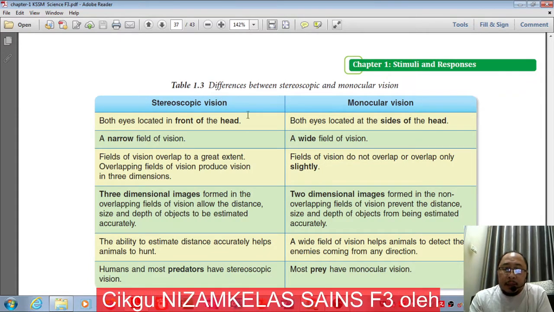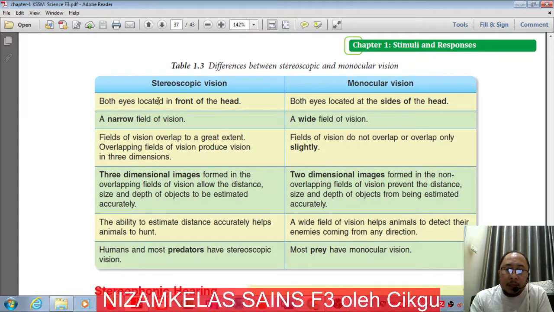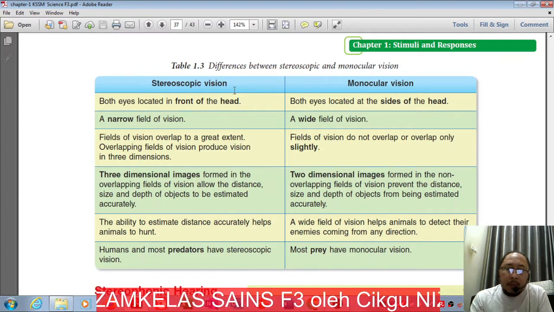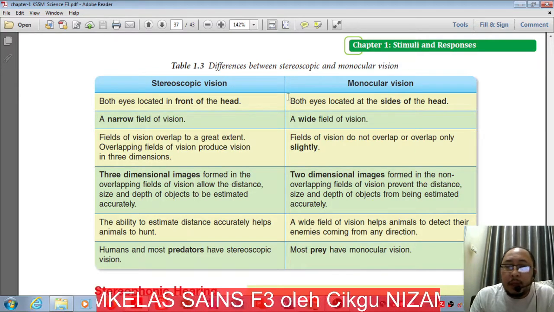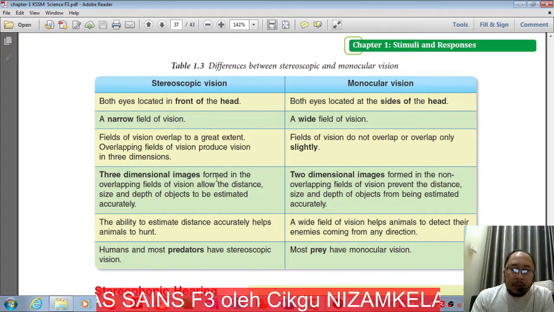You can see from the different colors given here the field of monocular vision and the field of stereoscopic vision. The characteristics of stereoscopic vision and monocular vision are given here. I want you to read all these things. What is the difference between these two types of vision?